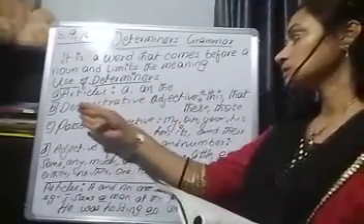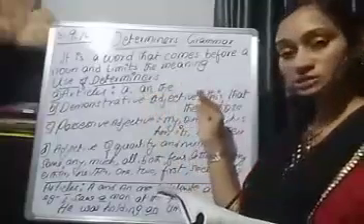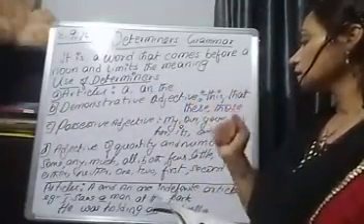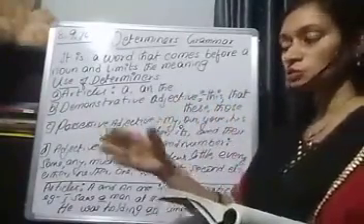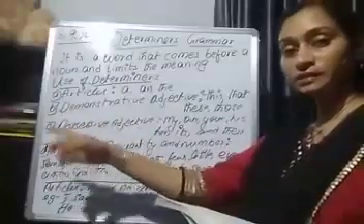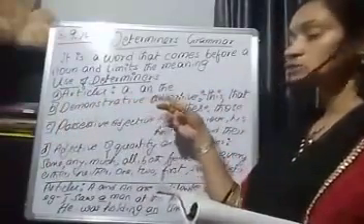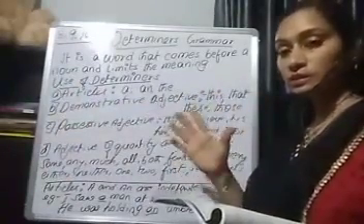Now, next, demonstrative adjectives. This is this, that, these, those. We demonstrate, we show this, that, these, and those. These are called demonstrative adjectives. Just we show the thing.